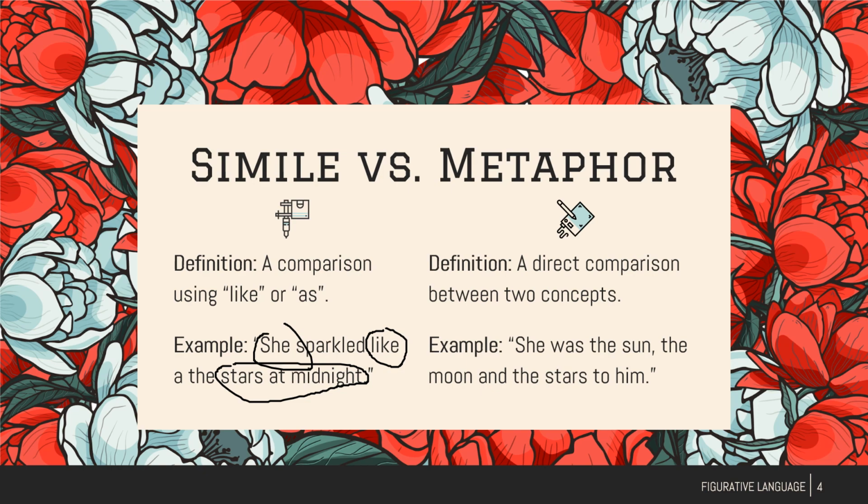Now, a metaphor, an example would be, she was the sun, the moon, and the stars to him, and we're saying that literally this woman is the sun, the moon, and the stars to this man. We're not using like or as, we're directly comparing them.